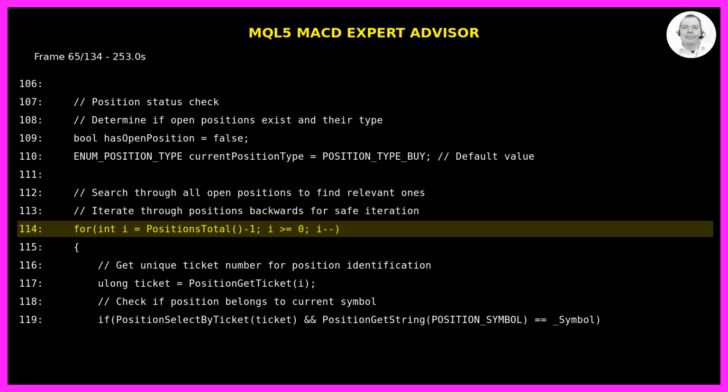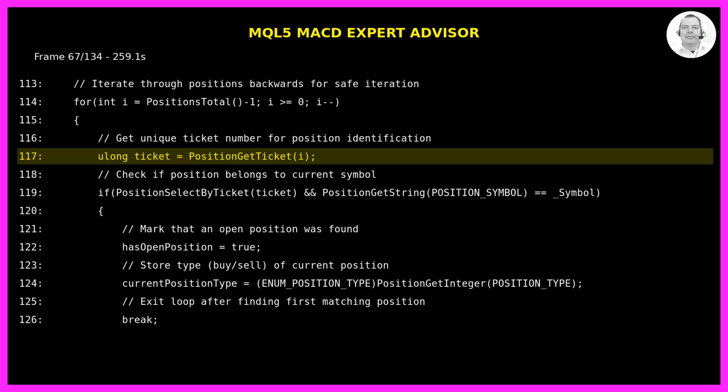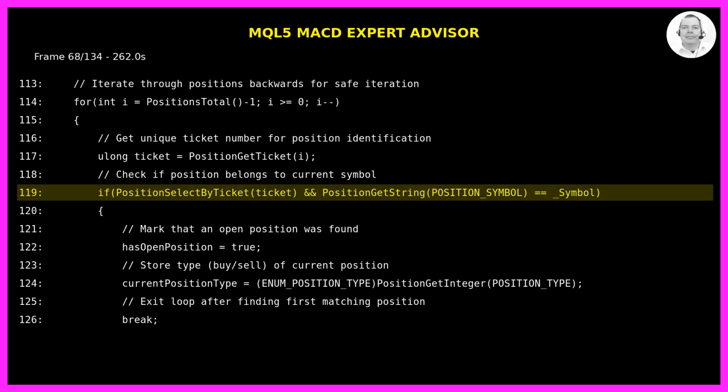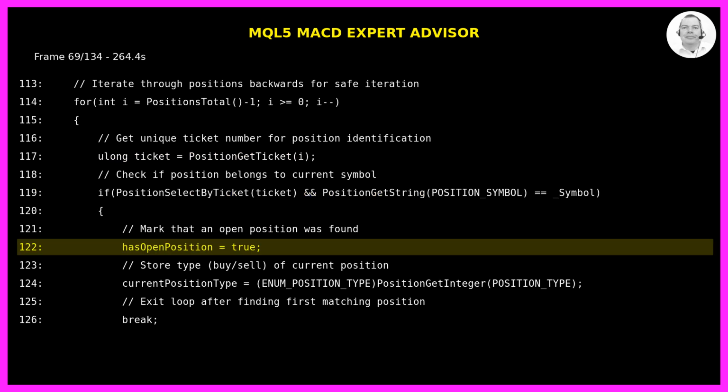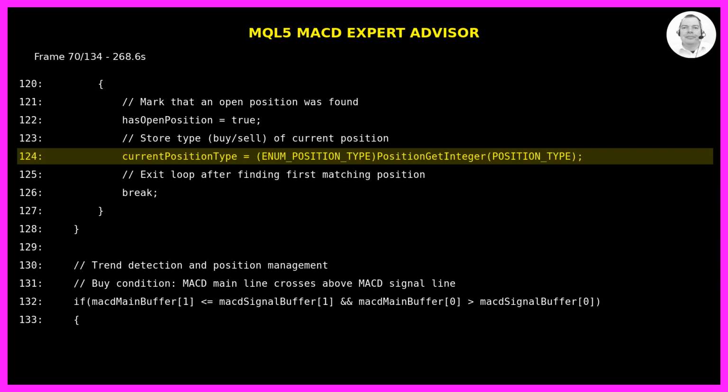We search through all open positions by iterating backwards from positions total -1 to 0. For each position, we get its ticket number and check if it belongs to the current symbol. If we find a matching position, we set hasOpenPosition to true, store the position type, and break the loop.